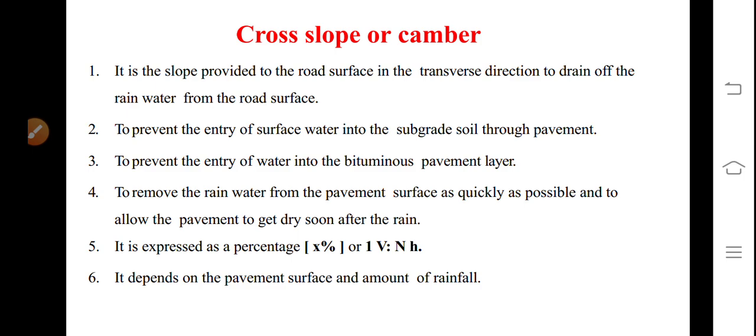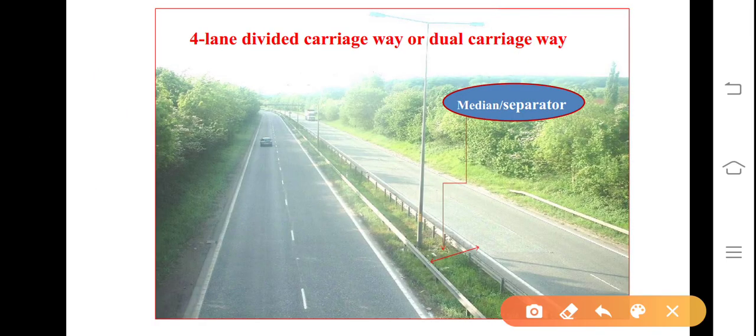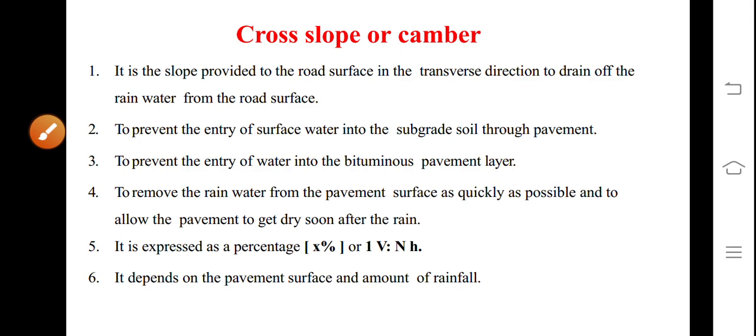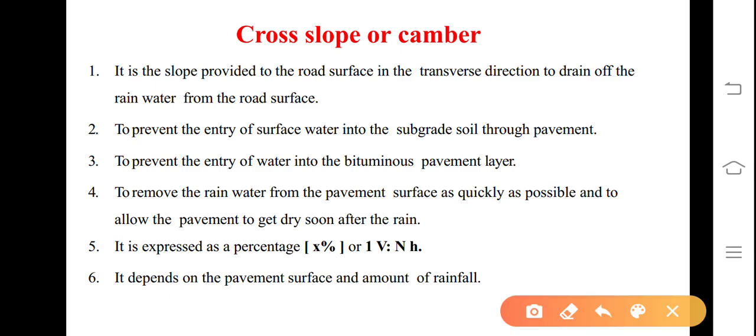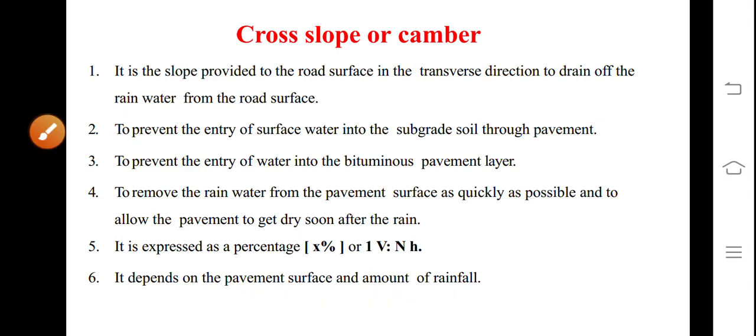It is expressed as a percentage, N%. Also, it may be expressed as 1 vertical to N horizontal, that is 1 in N. It depends on the pavement surface and amount of rainfall. You have to note down here: cross slope or camber depends on pavement surface and amount of rainfall.